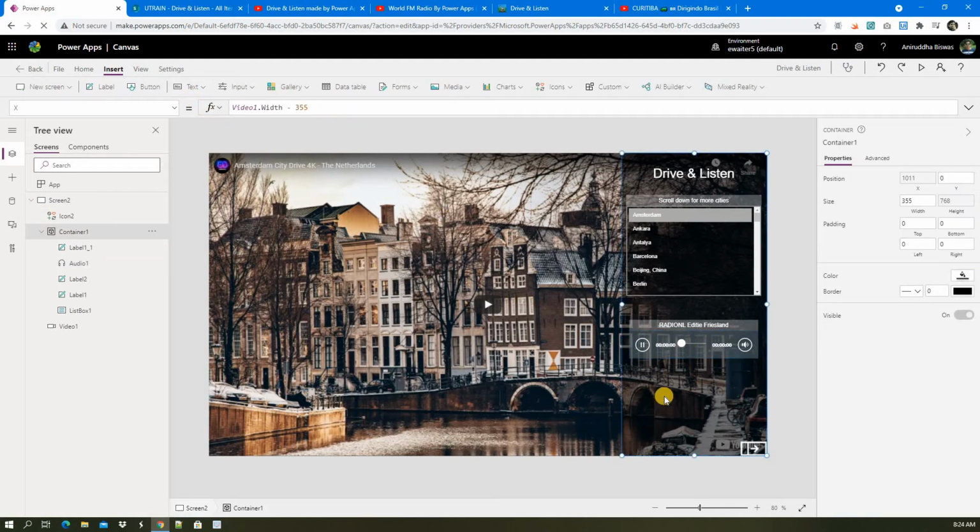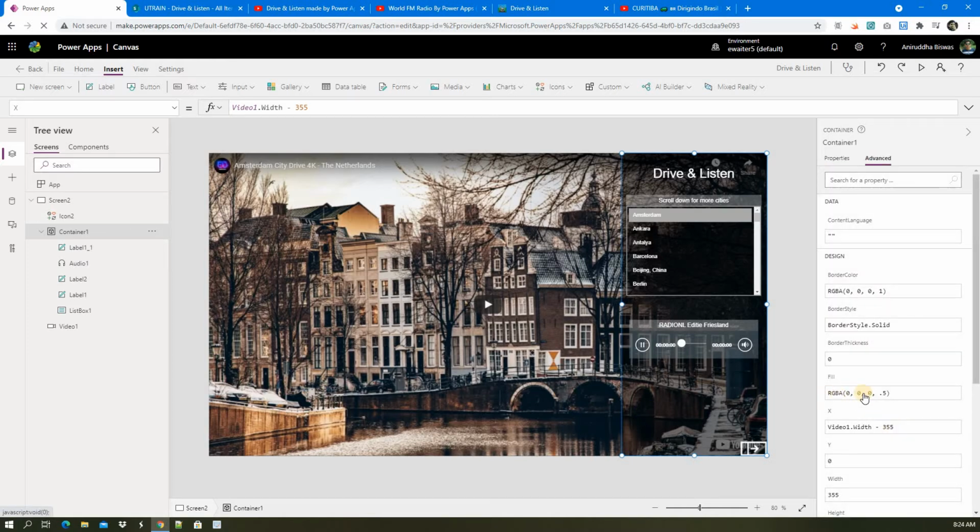Now, how did the glass effect come? That is the only takeaway from this app, I believe. For the container, every control has a property called Fill. In the fill there are four parameters: R, G, B, and A, red, green, blue, and alpha. RGB ranges from 0 to 255. Zero means black, and 255, 255, 255 means white.